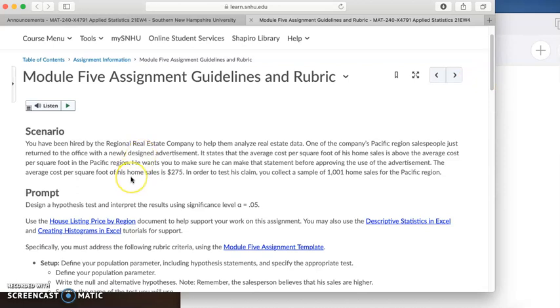So let's go ahead and read this just real quick. You have been hired by the regional real estate company to help them analyze real estate data. One of the company's Pacific region salespeople just returned to the office with a newly designed advertisement. It states that the average cost per square foot of his home sales is above the average cost per square foot in the Pacific region. He wants you to make sure that he can make that statement before approving the use of the advertisement.